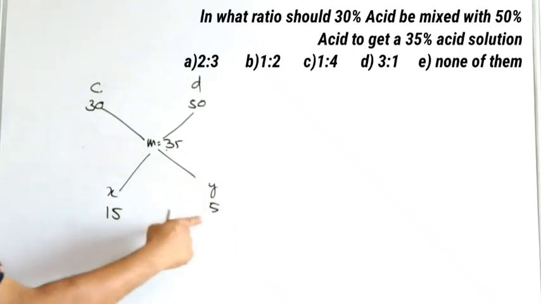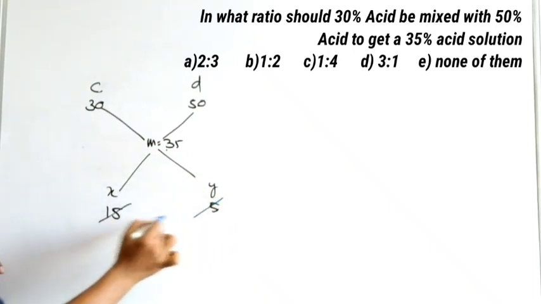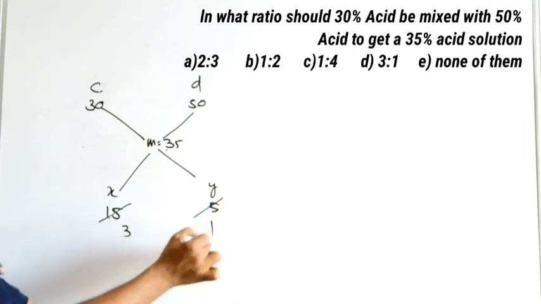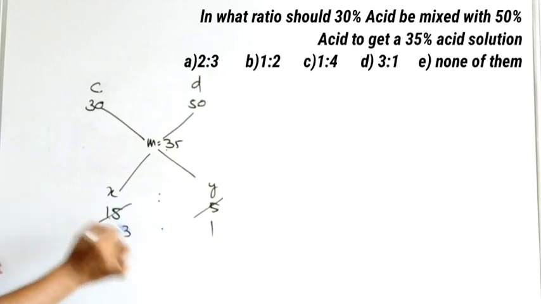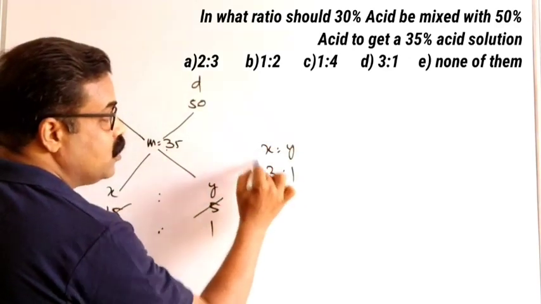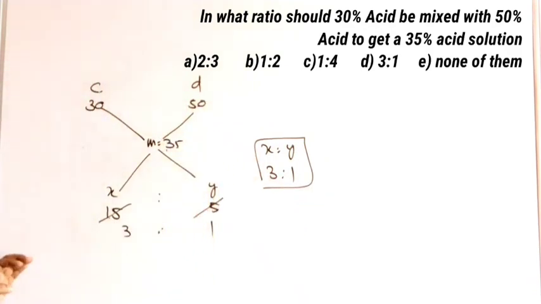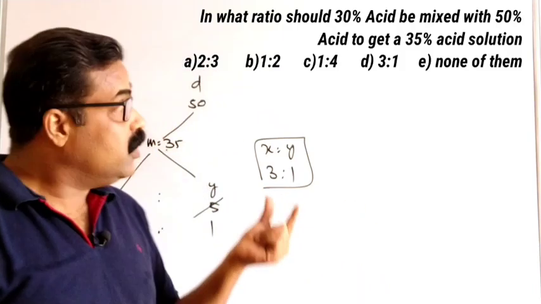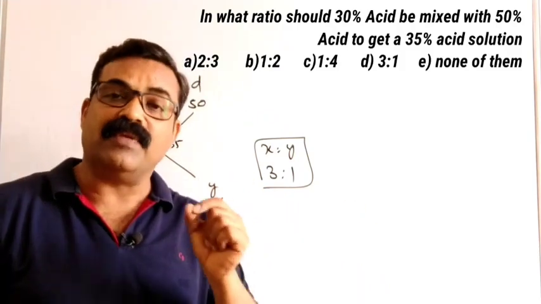So 15 and 5 we can further cancel. 15 will go in 3 times, and 5 will go 1 time. So what is the ratio? 3:1. So x is to y will be equal to 3:1. So these 2 acids we need to mix in the ratio 3:1 to get the mean value 35%.